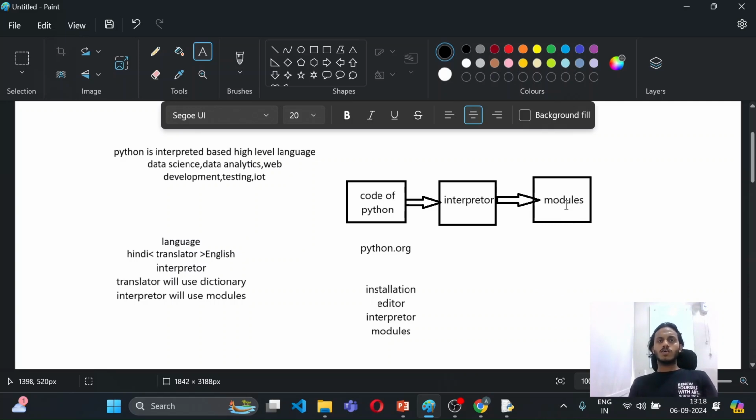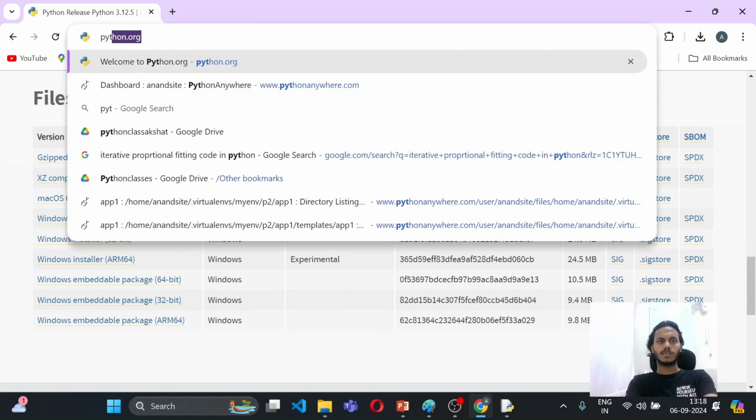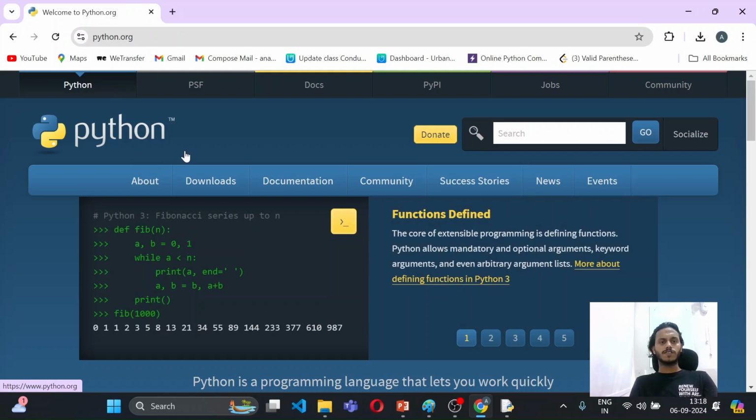Now moving to the installation part, how we can install Python. We know we have the python.org website, which is the official website of Python. So we can go there and check the installation part. First of all, you will go on Chrome, and here you can see python.org. So I will just open it again. Now this is the official website of Python.